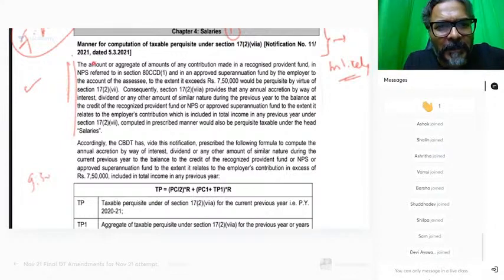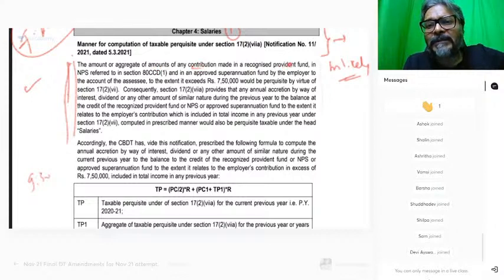Now, students, all of you just pay attention over here. The amount or the aggregate amount of any contribution made in the recognized provident fund, NPS or approved superannuation fund, to the extent it exceeds rupees 7.5 lakhs, will be perquisite by virtue of section 17(2)(7).